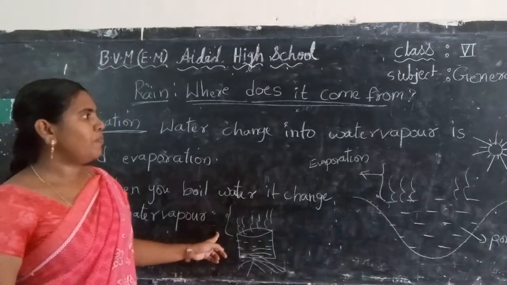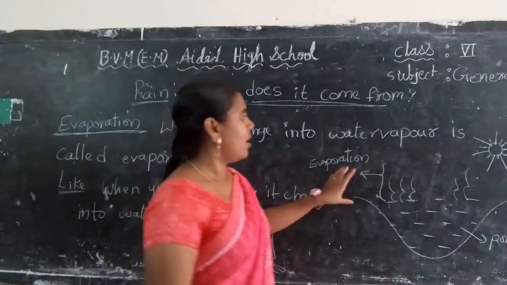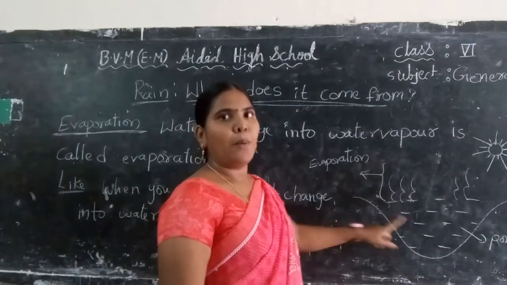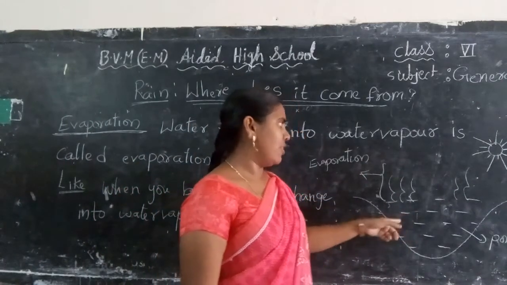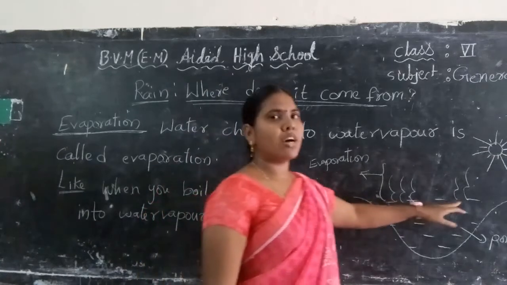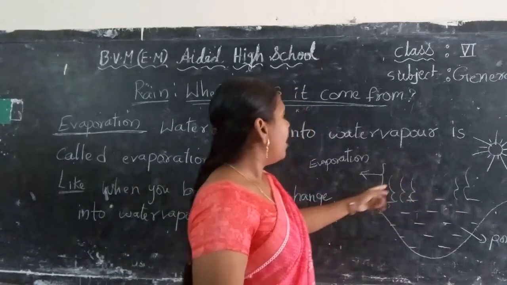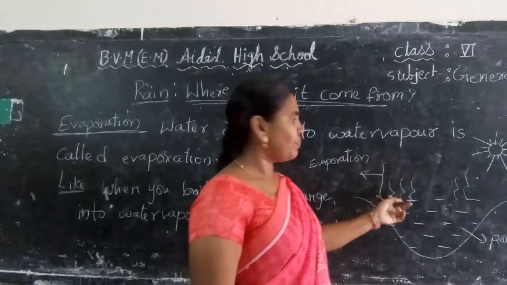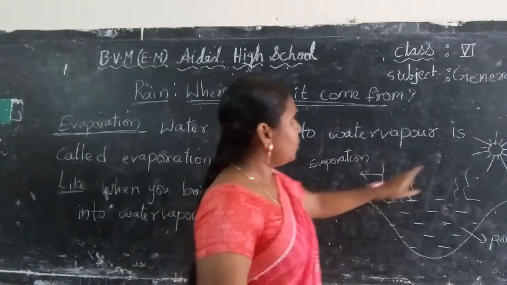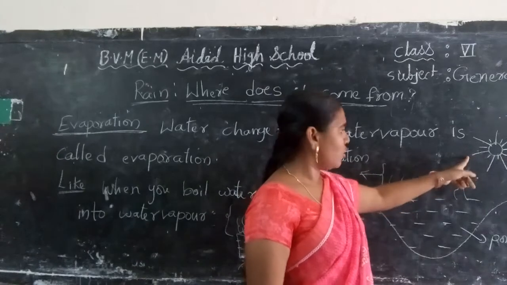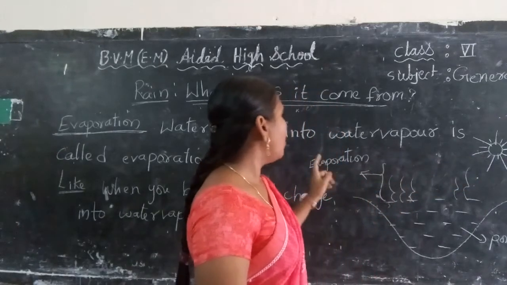Like that only in our nature, water bodies like ponds, seas, rivers, etc. The surface water evaporates due to sun heat. So this is also called evaporation.